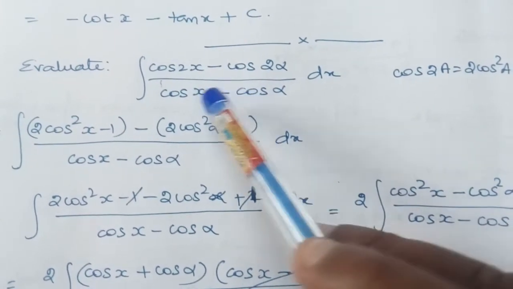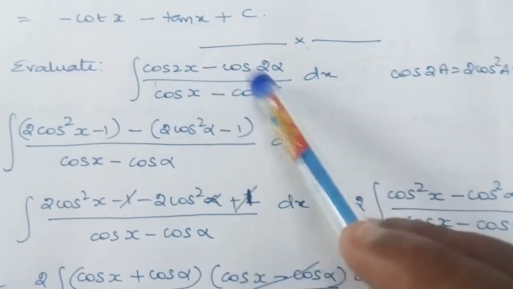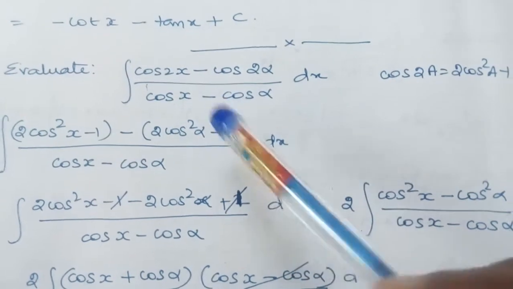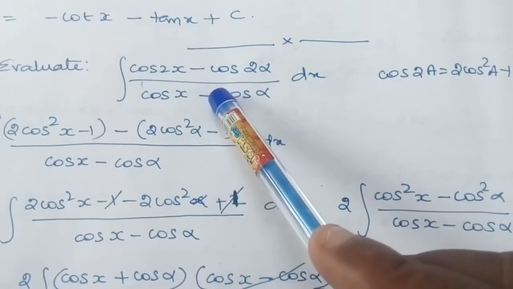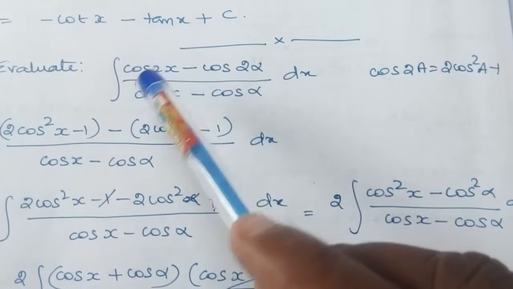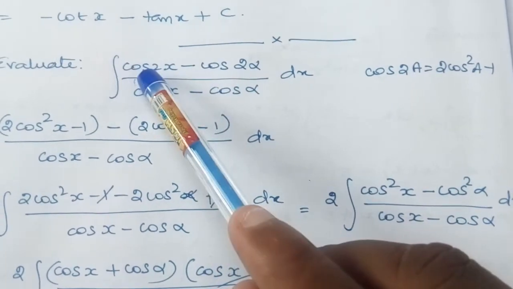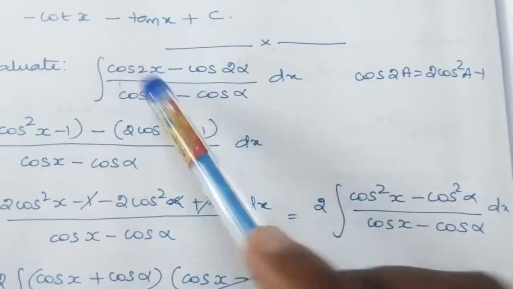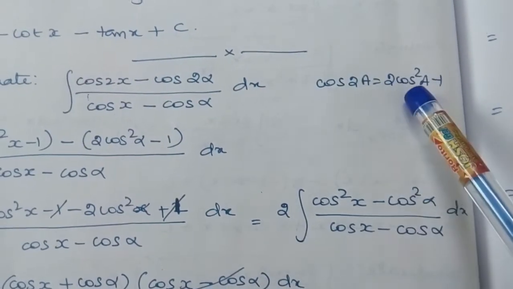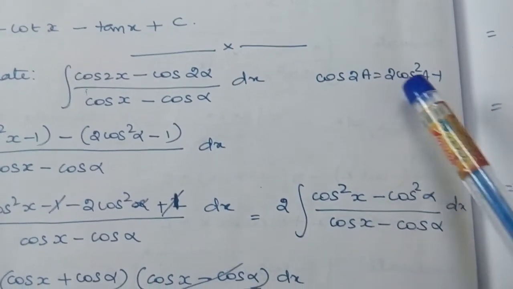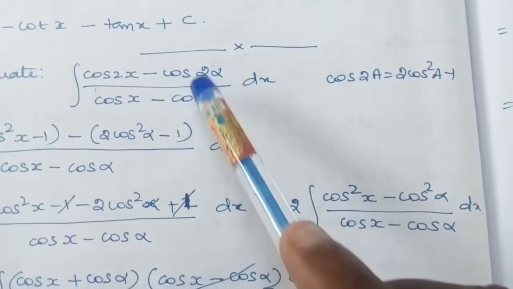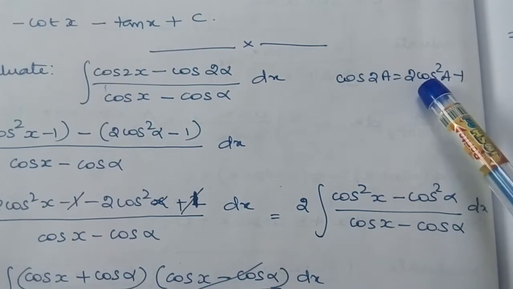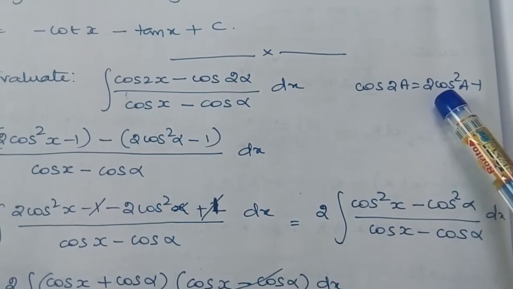Here in the denominator we have two different terms, that is a binomial, so we will try to convert it into a monomial, otherwise we will try to cancel it. We already know the formulas for cos 2x. There are four different formulas for cos 2x, but here we will use cos 2a is equal to 2 cos square a minus 1, because all other terms are in cos. So if we apply this formula, it will be helpful for us.